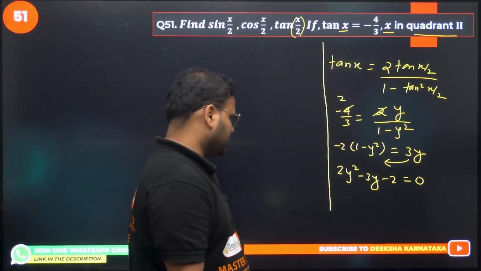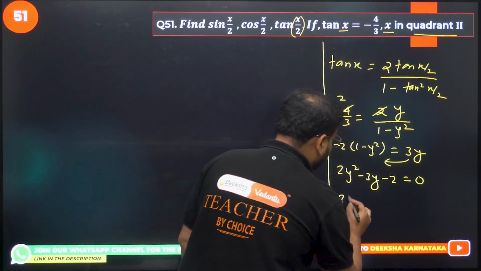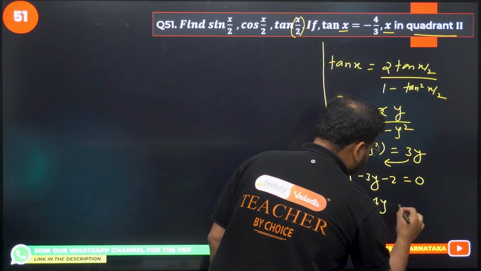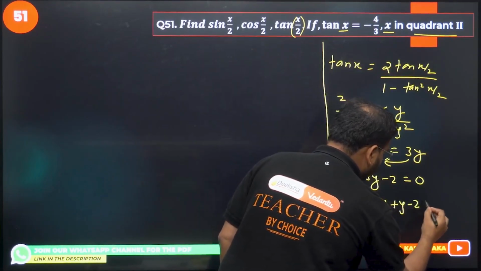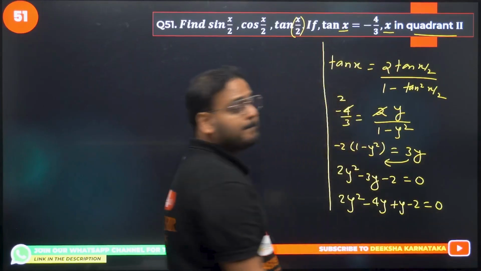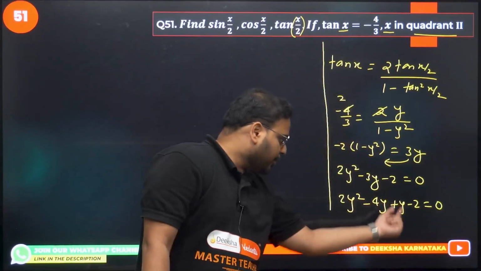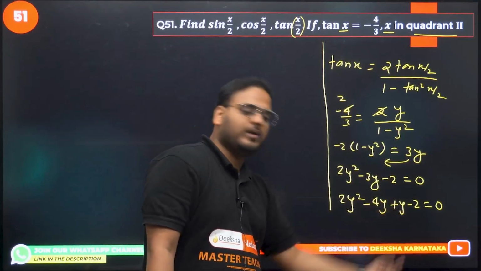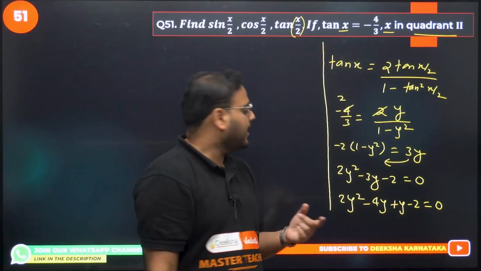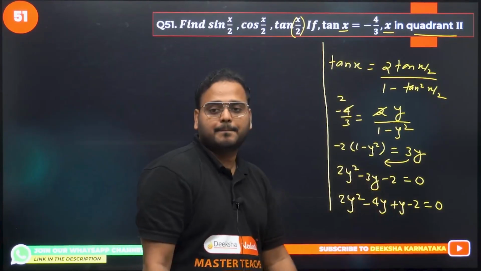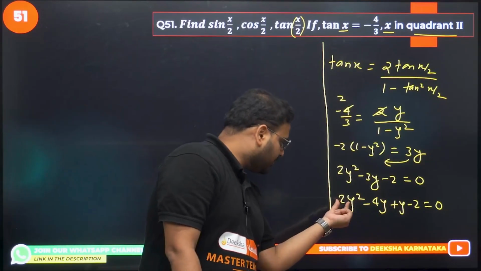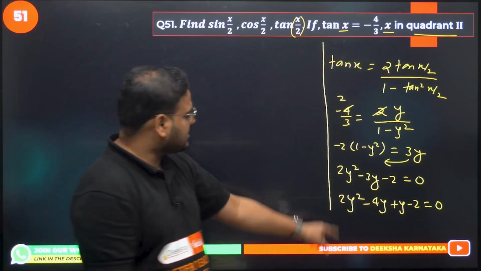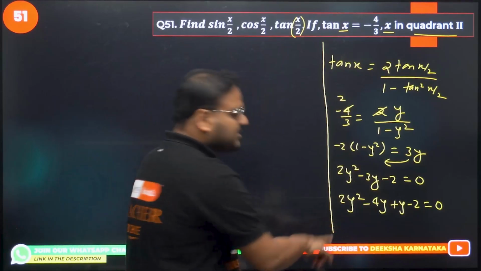Do I need to use the formula? Can we factorize it? We can factorize this. We have here 2y square minus 4y plus y minus 2 equals to 0. How come? Please check. Minus 4y into y will be minus 4y square, and the sum is going to be minus 3y. And what is the product of the first and third term? Minus 2 into 2y square is minus 4y square. It means this splitting of the middle term is validated.